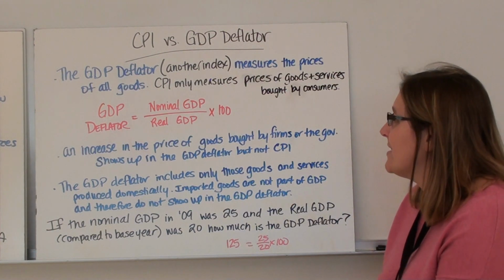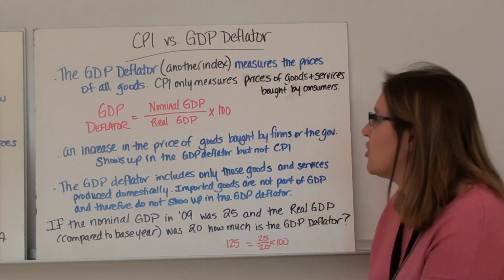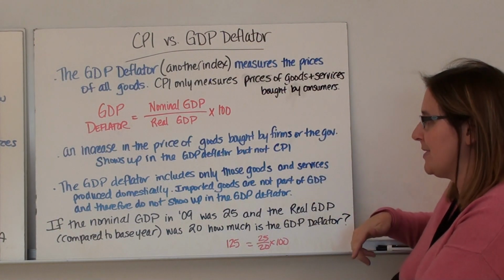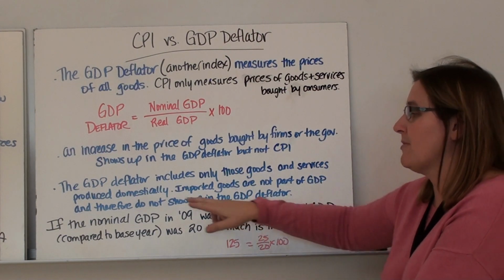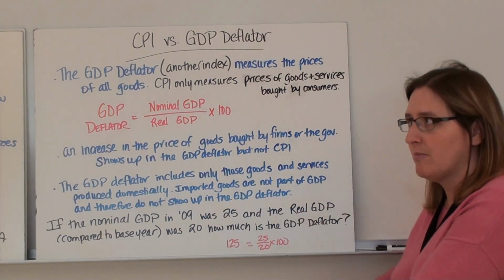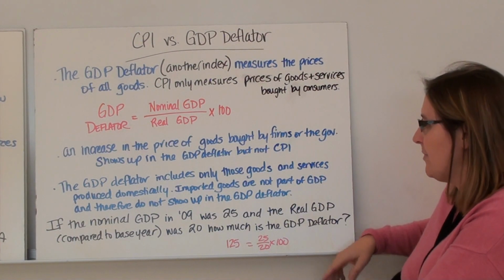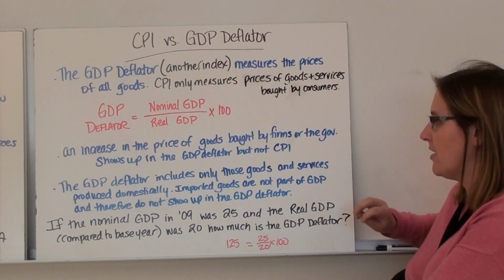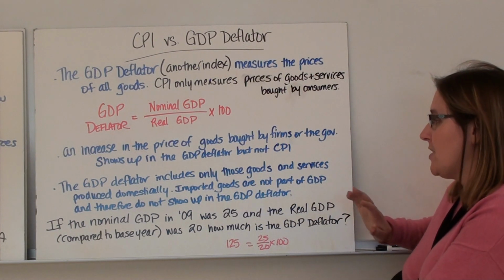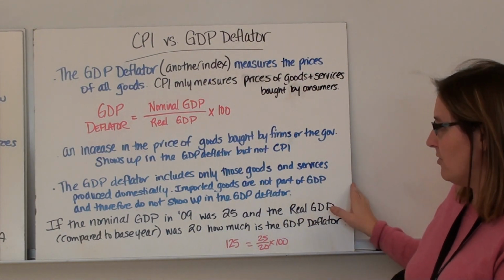So an increase in the prices of goods bought by firms or the government shows up in the deflator, but not in CPI. The deflator includes only those goods and services produced domestically though, because it's all GDP, things that are made in this country. Imported goods, Nintendo, Honda, are not going to be part of GDP. So that's one thing to note.